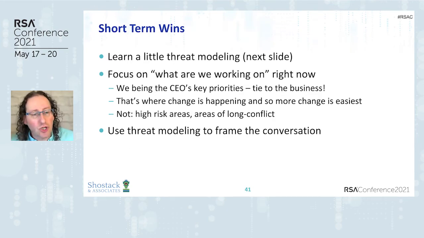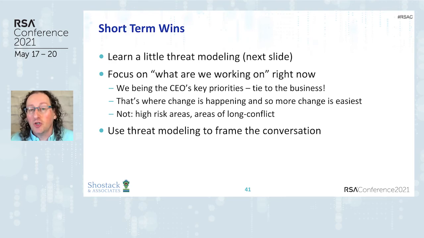So, some short-term wins. Go learn a little threat modeling. I'll talk about how on the next slide. And I want you to focus in on what you're working on right now. What are the CEO's key priorities? And frankly, today in 2021, that is pandemic and coming out of the pandemic. Focus on things that are being changed right now, because that is where the fluidity exists.